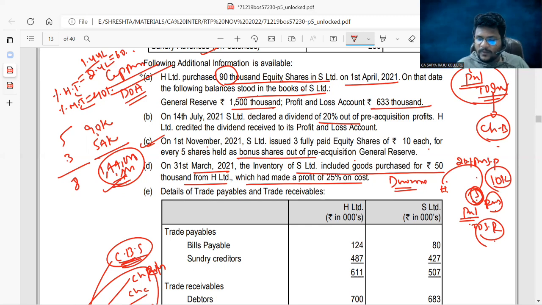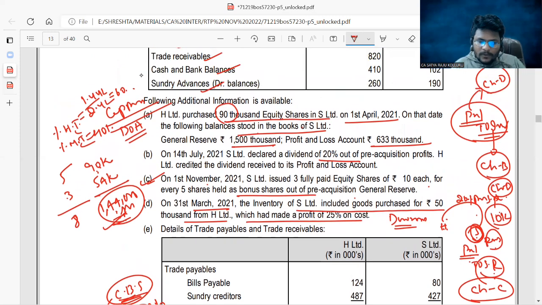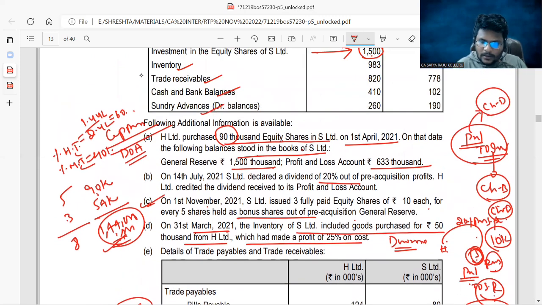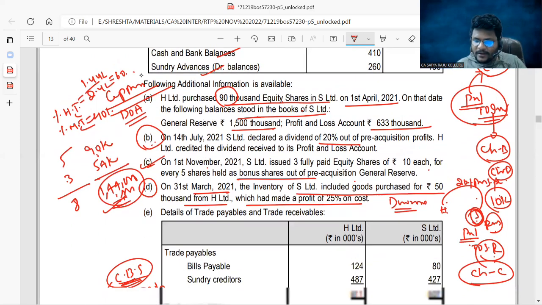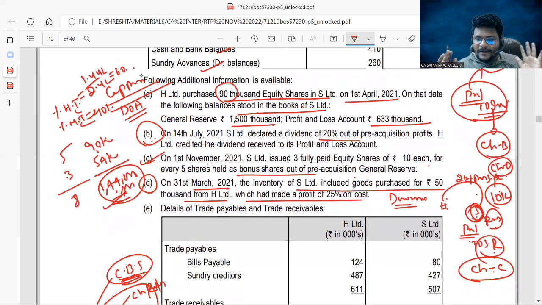Sir, what is the adjustment? The adjustment is in chart C. In chart C, I need to reduce the stock reserve from the combined stock amount. And in chart D, while presenting the P&L, I need to reduce 10,000 from the P&L. Do you understand? This is about point number B adjustment, and this is about point number D adjustment. Point number B is adjusted in chart D and chart B. Point number D is adjusted in chart C and chart D. That is the beauty.